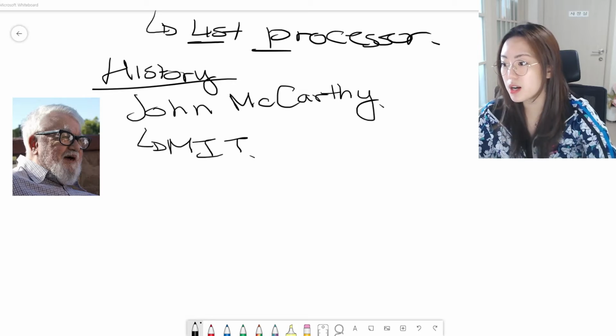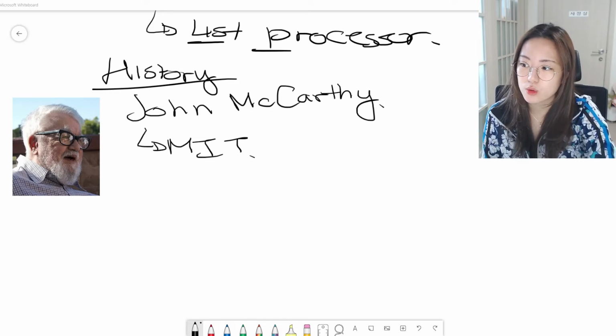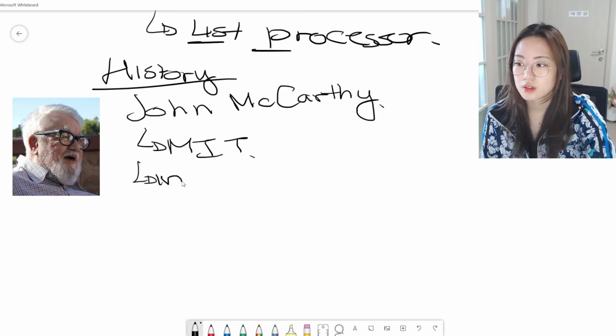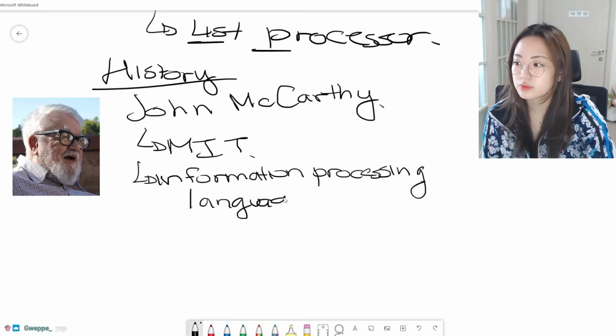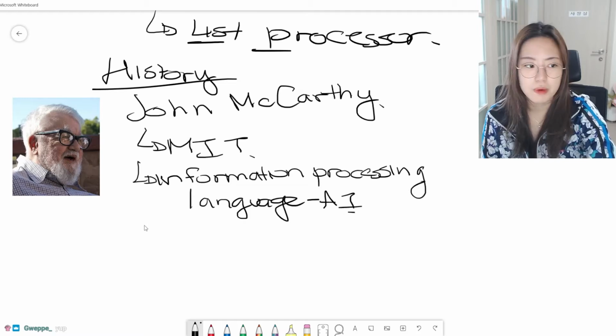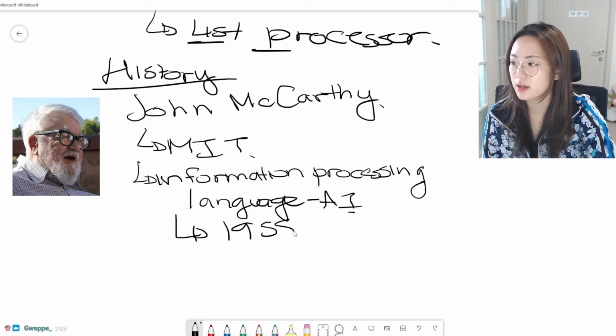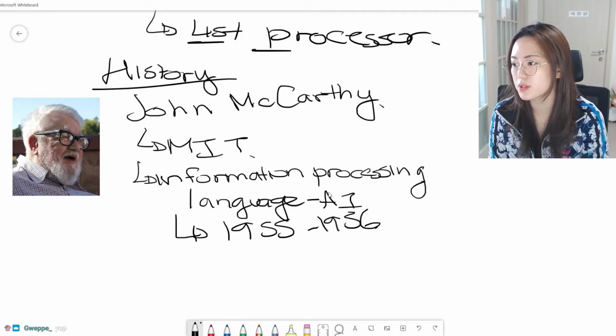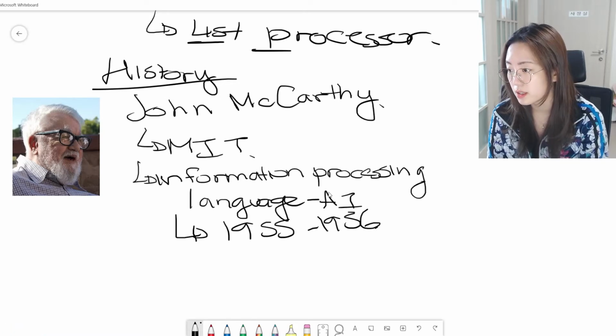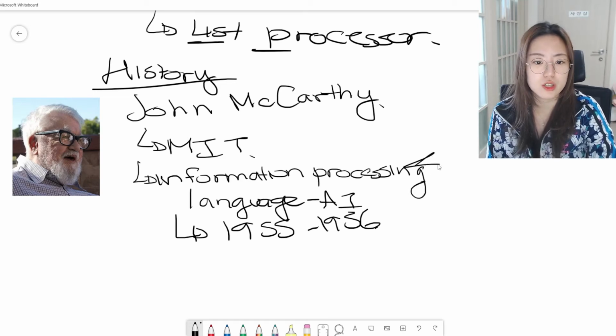Information Processing Language was actually the first AI language. And this was back in 1955 to 1956, and already included many of the concepts such as list processing and recursion, which came to be used in Lisp. So this was the first language, I guess, transitioning into Lisp, right?